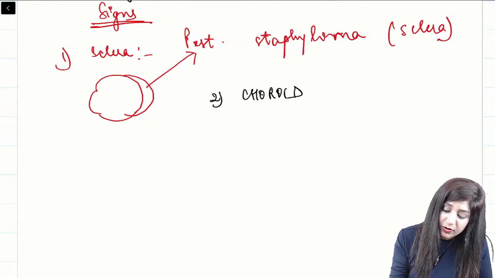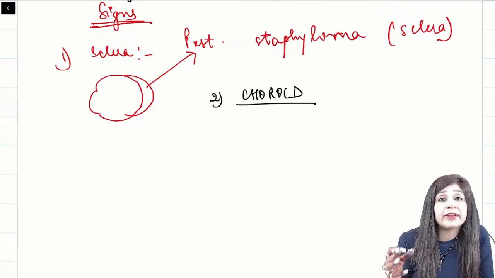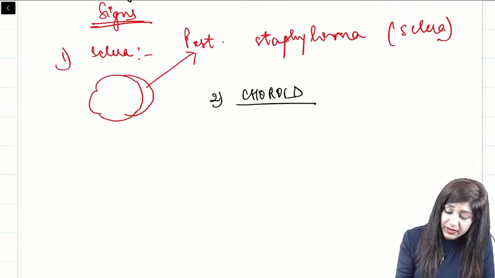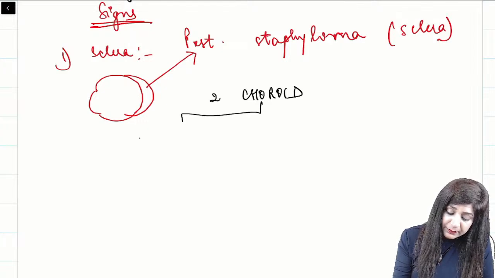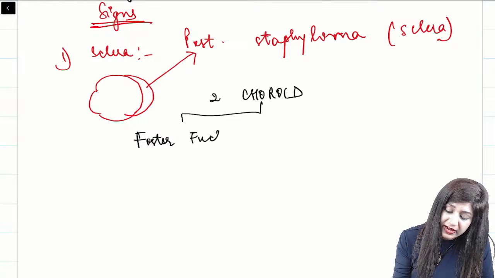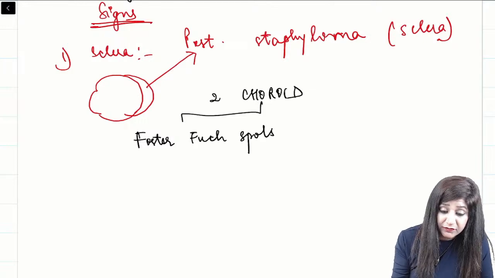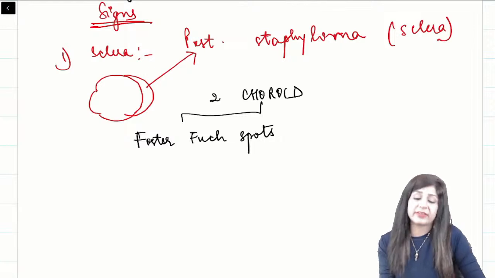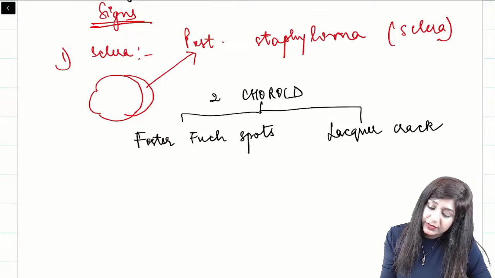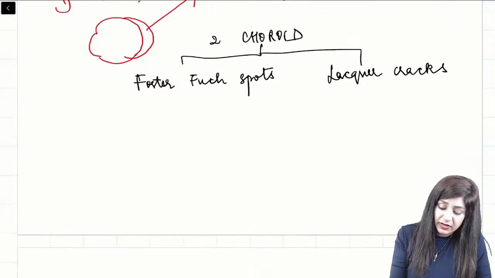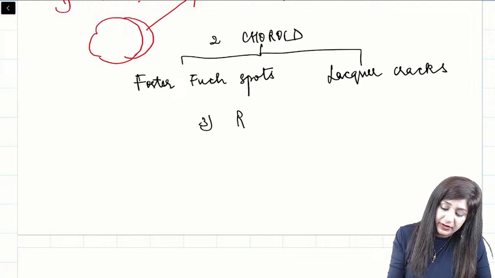Changes can be in the choroid. Because the choroid is vascular, we can have hemorrhages also. These hemorrhages will be called Fuchs spots. We can also have lacquer cracks, breaks or cracks, that can also be there. Then after the choroid we can have changes in the retina.